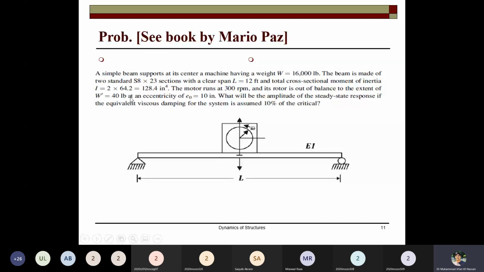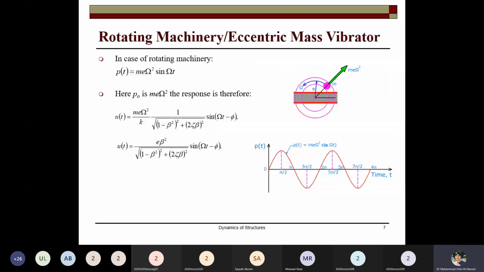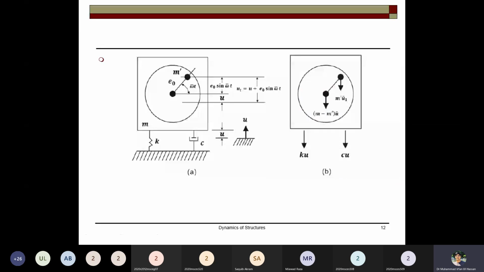I told you about the eccentric mass vibration, that when the eccentric mass vibration is there, the one case today, this one that I was telling you about, this is the case. And when the eccentric mass vibration is present, there is an eccentricity and a mass, and this is the response you get. So this is the problem, and this can be represented by a free body diagram.